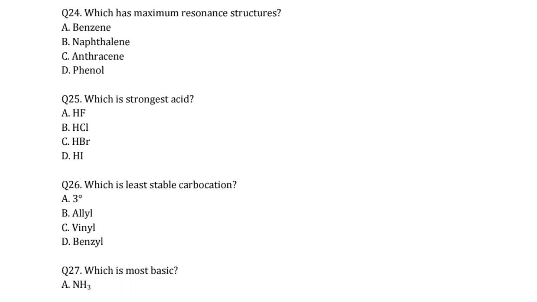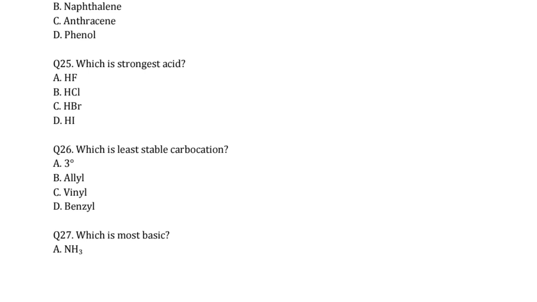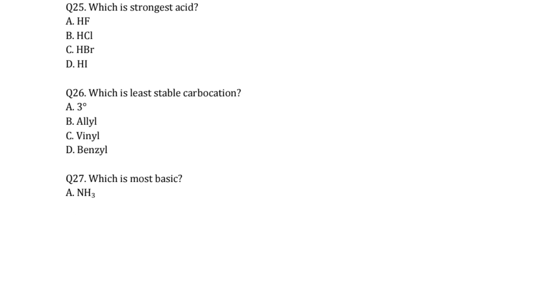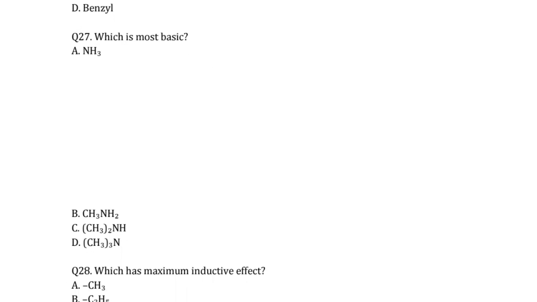resonance structures. Which is the strongest acid? We already know that HI is the strongest acid because the order is HF < HCl < HBr < HI. Right? Which is the less stable carbocation? Vinyl is a less stable carbocation because it is a structure like this one. Right? So which is the most basic?